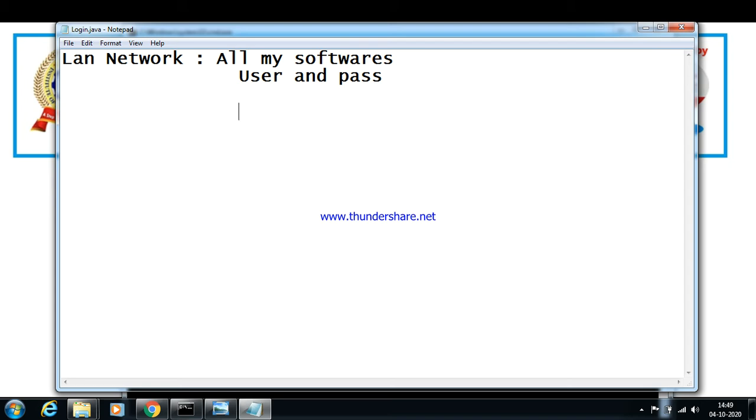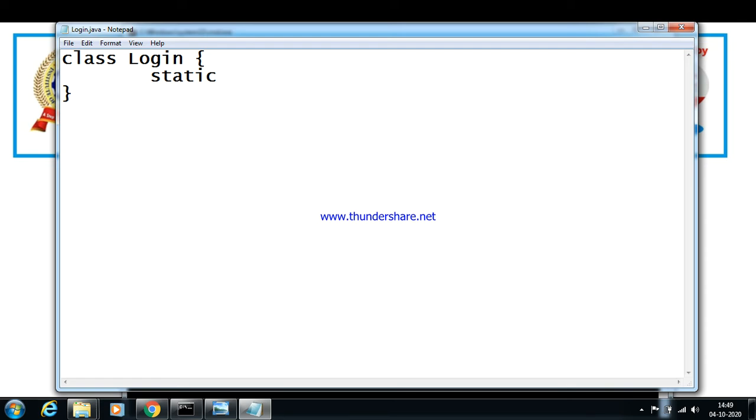Hence I can represent this username and password as static properties, because whichever object I create to access those softwares is the same in nature. Hence, always create username and password as static. For this I take a simple login kind of example. So class Login, it's a simple class, and I say static String username, password.